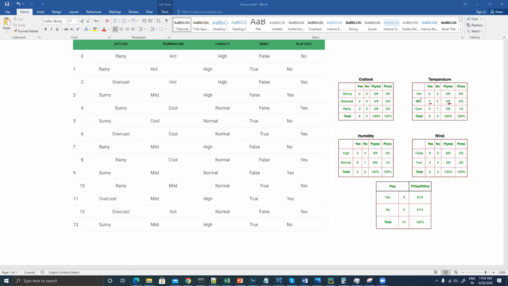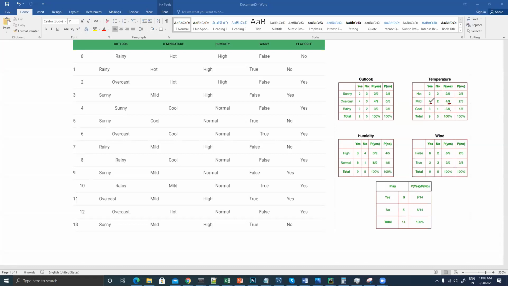So when the temperature was mild, it is 4 by 9. If I ask you how many times you will not play golf, it is 2 by 5, right? Again, if I ask you how many times you will play golf when the temperature was cool, it is 3 by 9. How many times you will not play golf when the temperature was cool, 1 by 5. So this is how we have constructed this table, right?